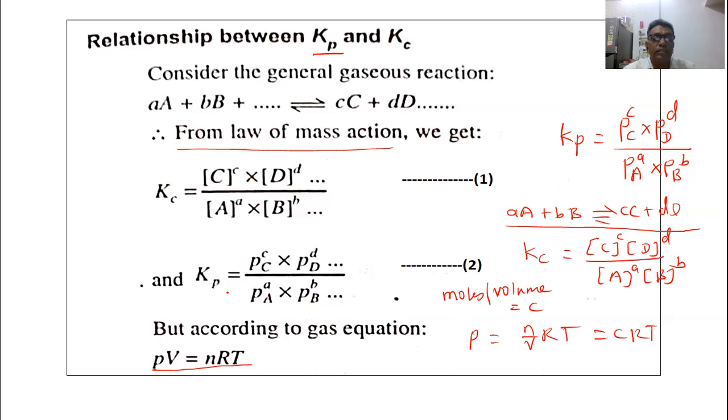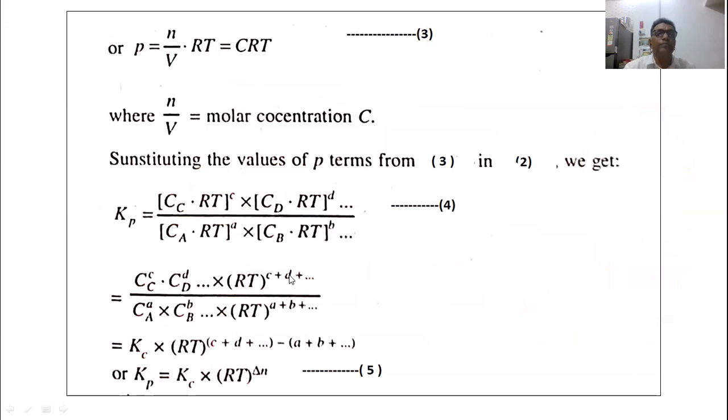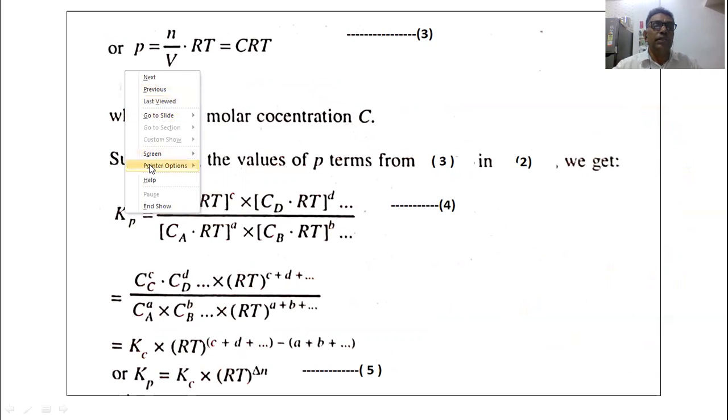So now we can use this equation here. Let us see how it is modified. You can see P is equal to N upon V into RT, so it is equal to CRT. Equation 3, where N upon V is equal to molar concentration, that is C.